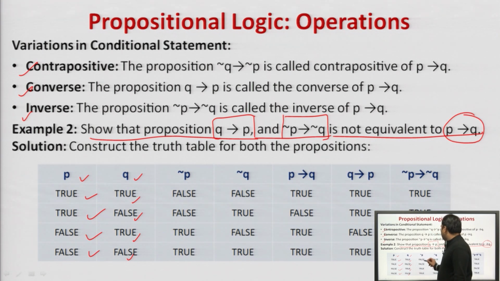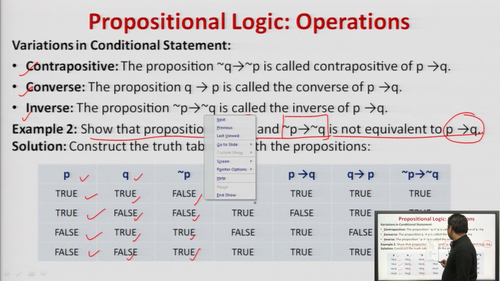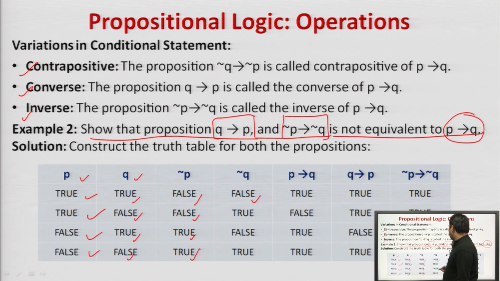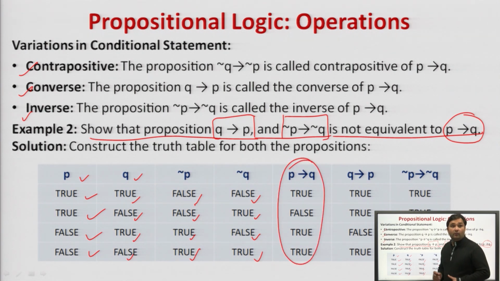Negation of P will simply be false, false, true and true. Negation of Q will be false, true, false and true. Now, what we have to do? We will calculate P implies Q. This will be false only in one case, the rest is true.